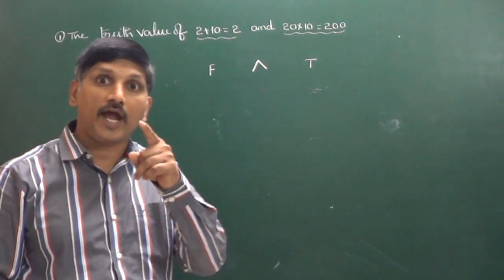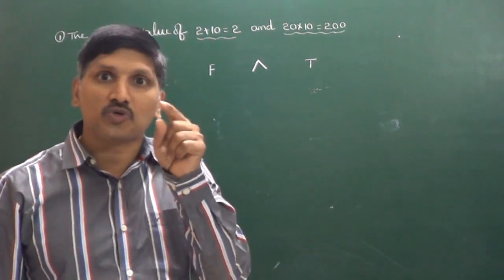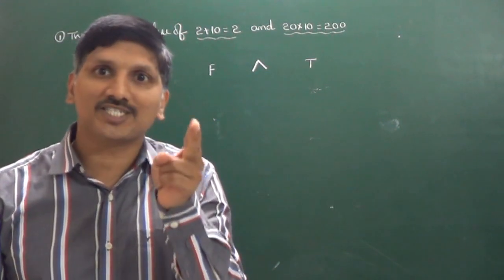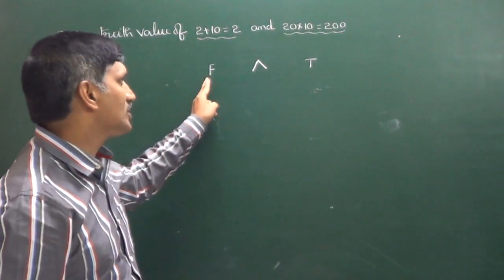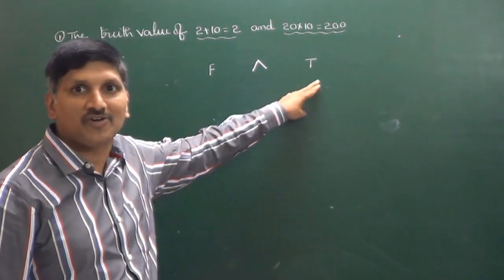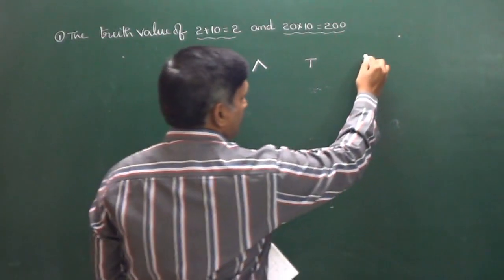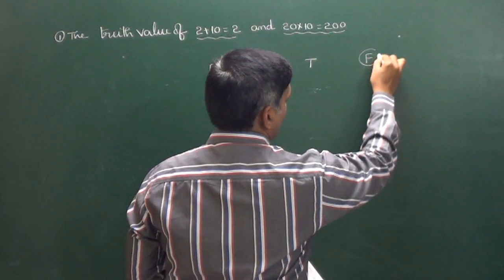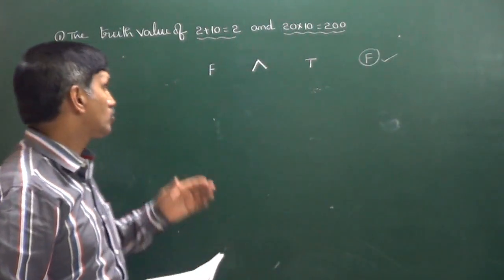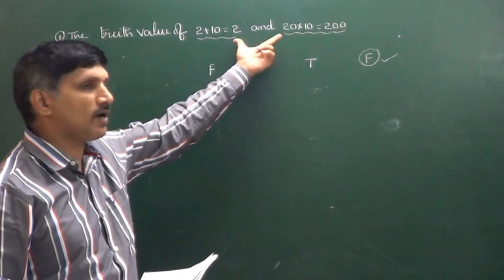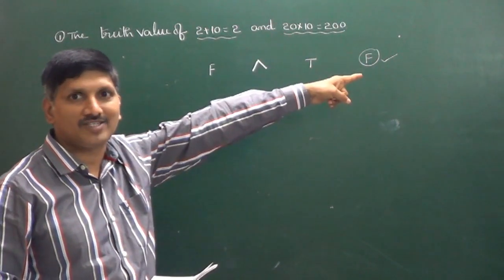You know about "and": "and" is true only when both the statements are true. That's why it is a false statement. So the truth value of this particular statement is false, right?